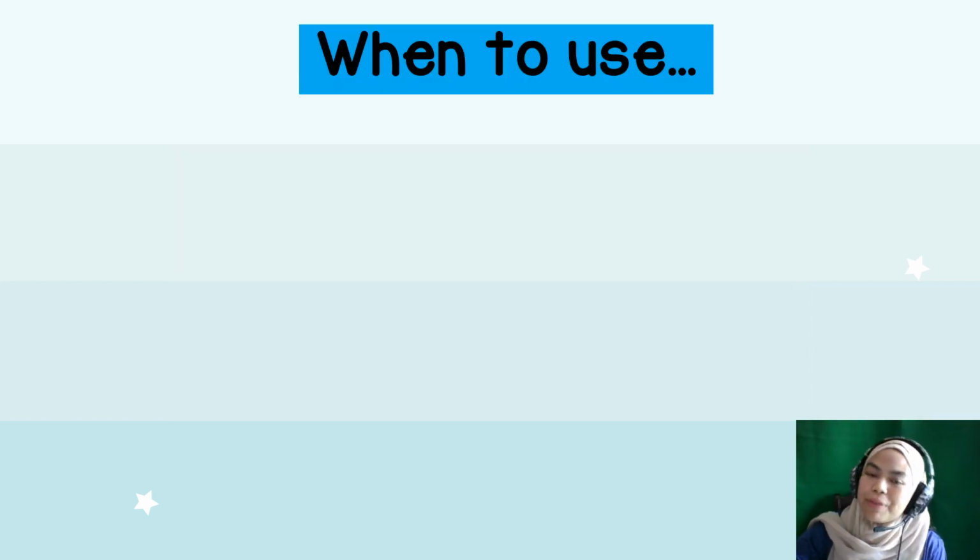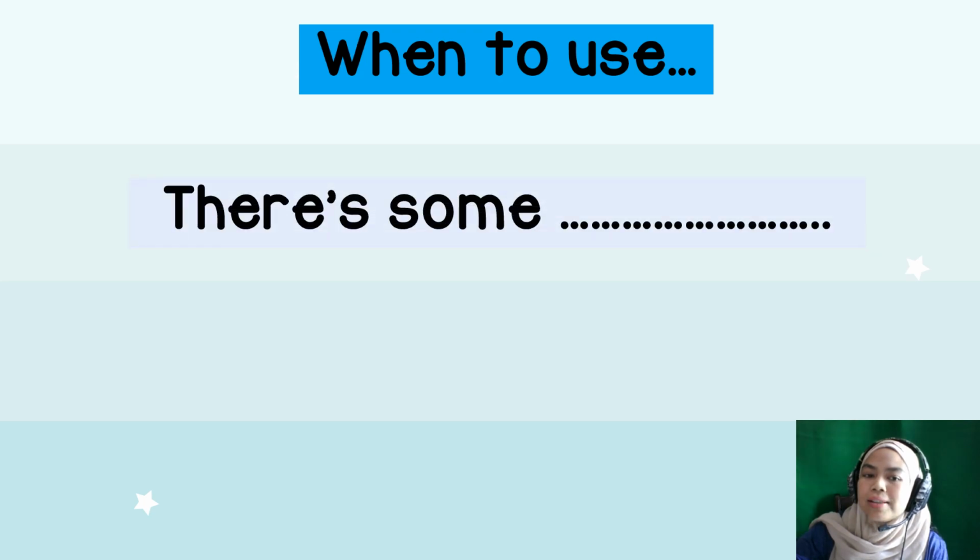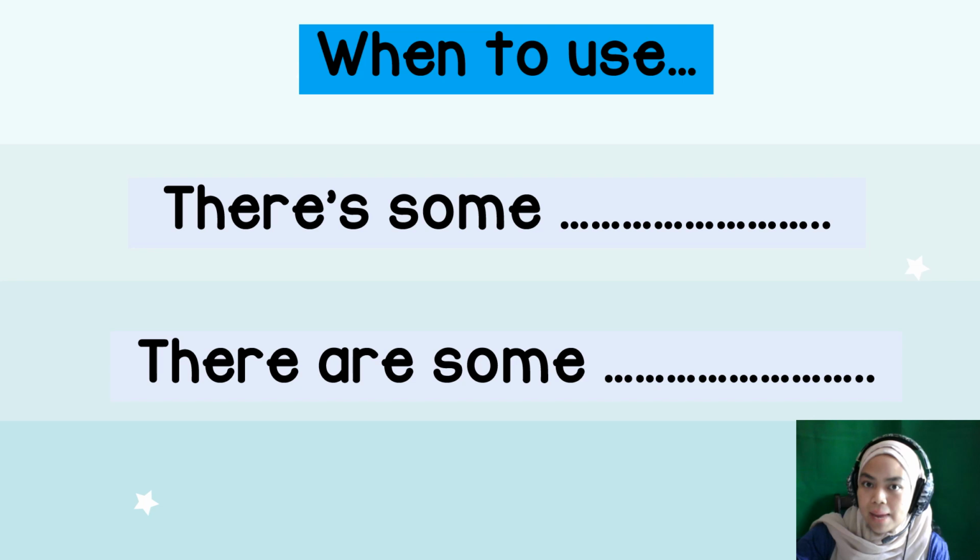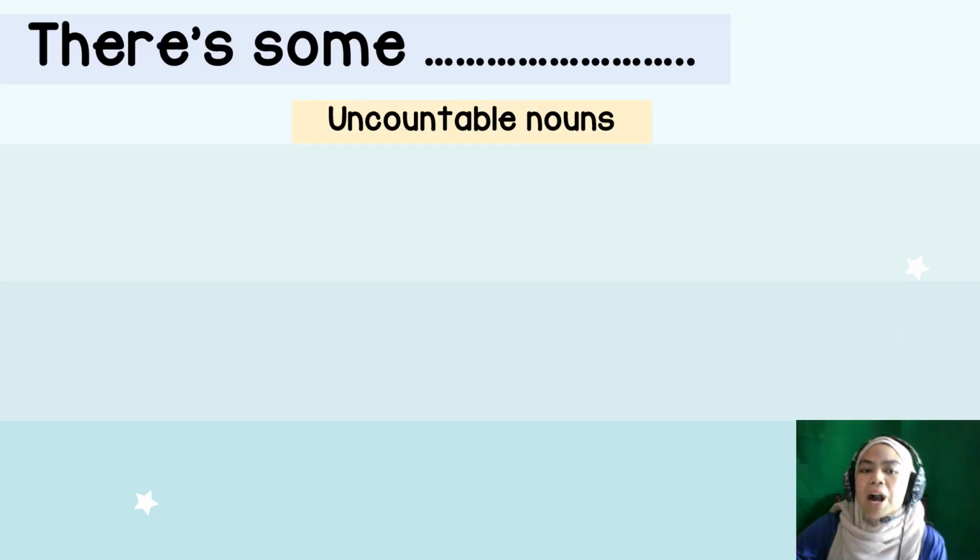As I asked before, when to use there's some and also there are some? I'm going to give you some examples, okay? All right, let's look at there's some. When to use there's some? You use there's some with uncountable nouns. So what are uncountable nouns? Uncountable nouns are words that you cannot count. Let's see the example.